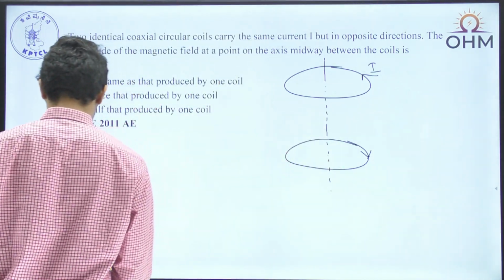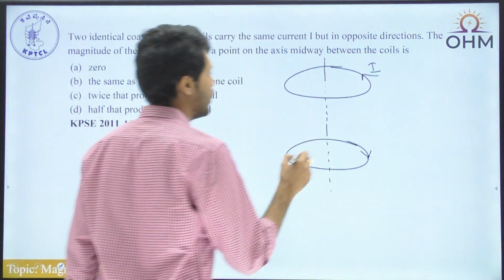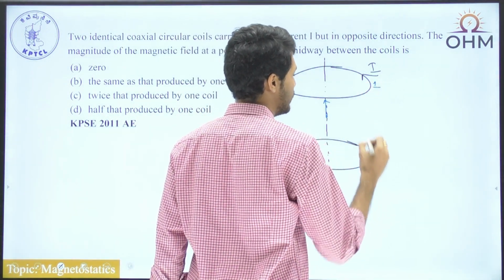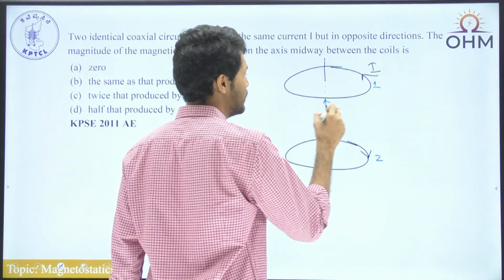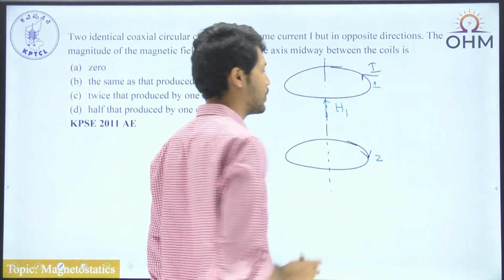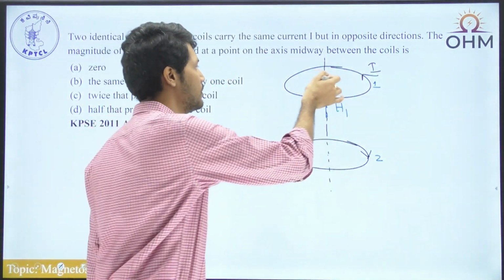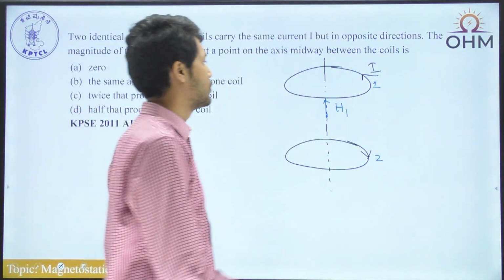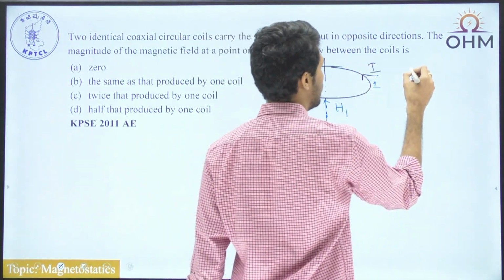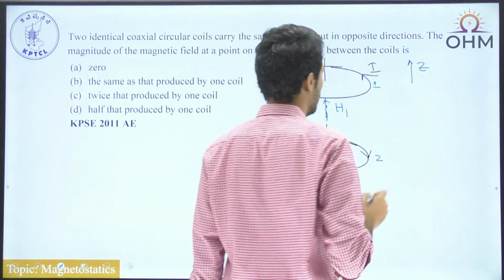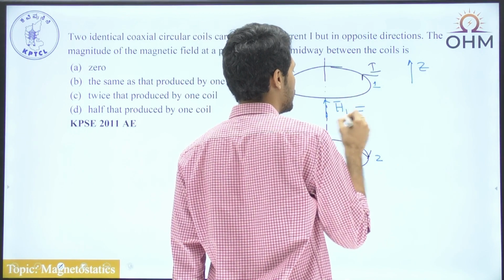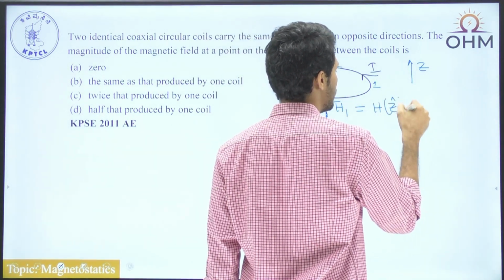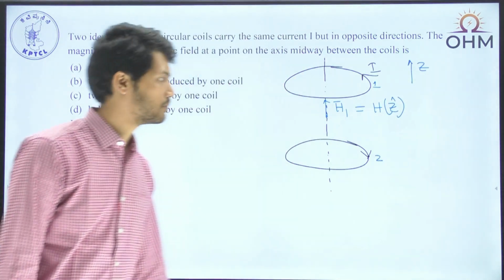So at the center point, what is the direction of magnetic field because of the first coil? Let me call this the first coil, and this the second coil. Now the direction is upward, which is H1 bar. And dimensions as well as current carried by those coils are exactly one and the same. Since we have the upward direction, let me call this direction Z. So H1 bar can be written as H into Z cap, which is along the positive Z direction.